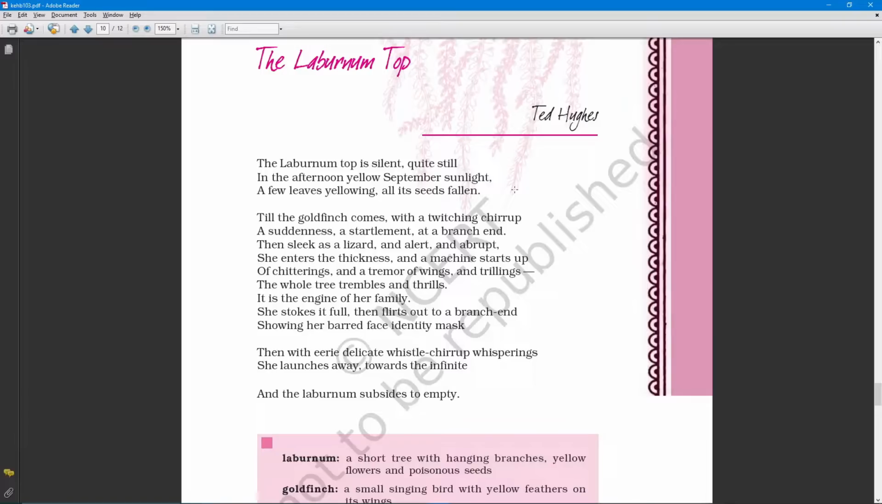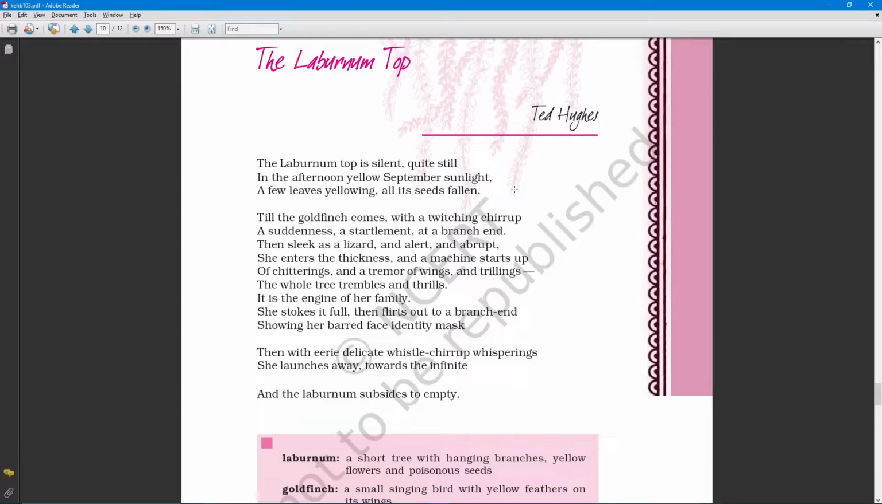Then sleek as a lizard and alert and abrupt, she enters the thickness, and a machine starts up of chitterings, and a tremor of wings and trillings. The whole tree trembles and thrills. It is the engine of her family. She stokes it full, then flits out to a branch end, showing her barred face identity mask. Then, with ear delicate whistle chirrup whisperings, she launches away towards the infinite, and the laburnum subsides to empty.